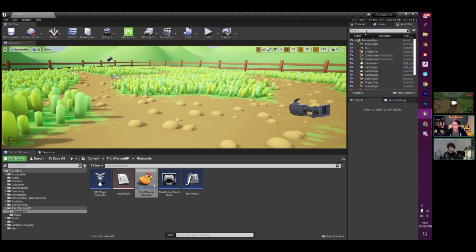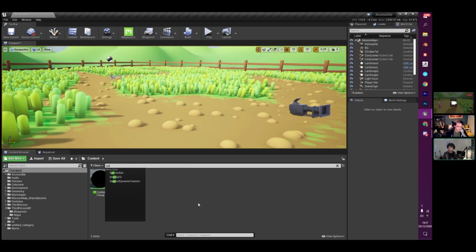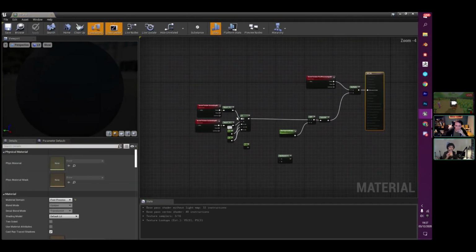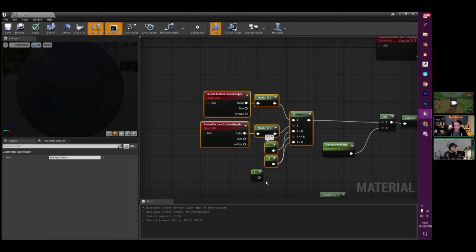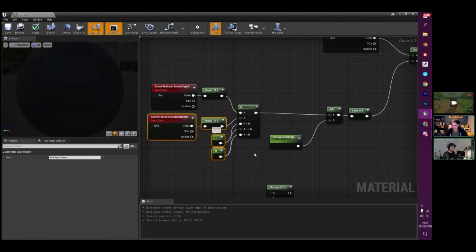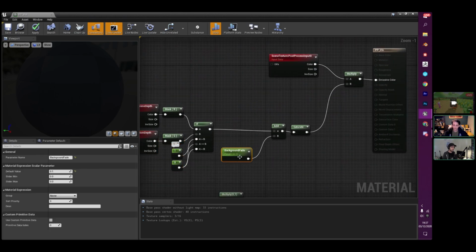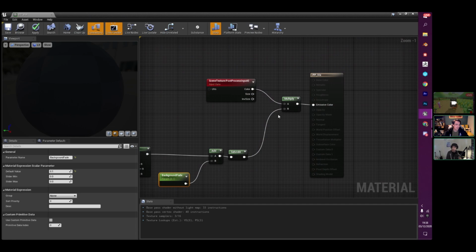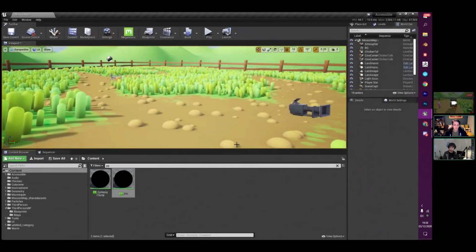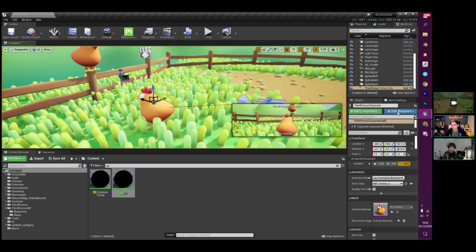And then I'll just show you the PP. This is the simple background control here. I'm using my scene depth and custom depth and doing a comparison between the two, and then I'm darkening around that. So I do a background fade on that, which will increase it slightly, and then I multiply that back into my post-process input 0, which is my final rendered scene, and that gives me the darkened edges.